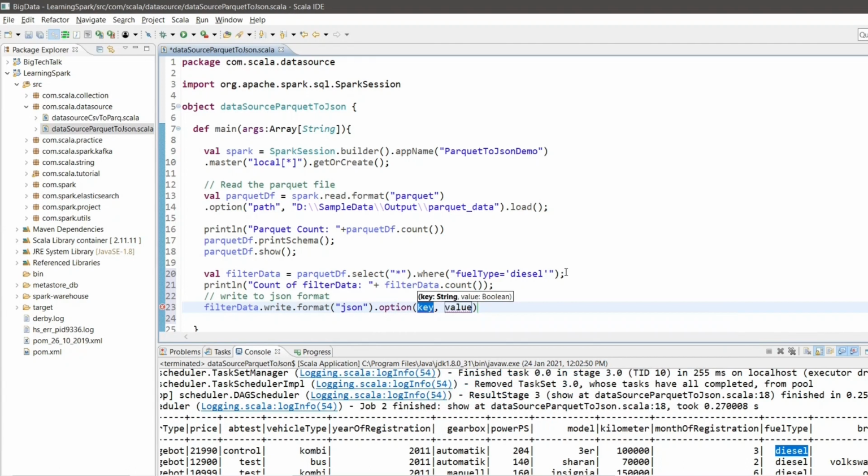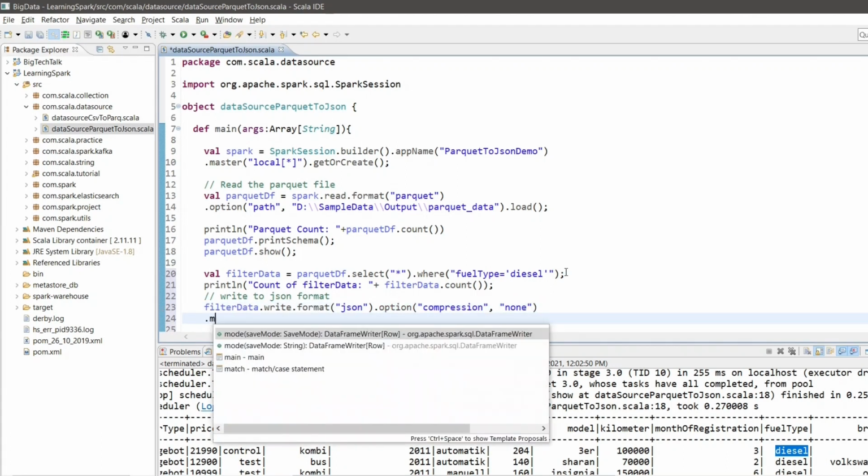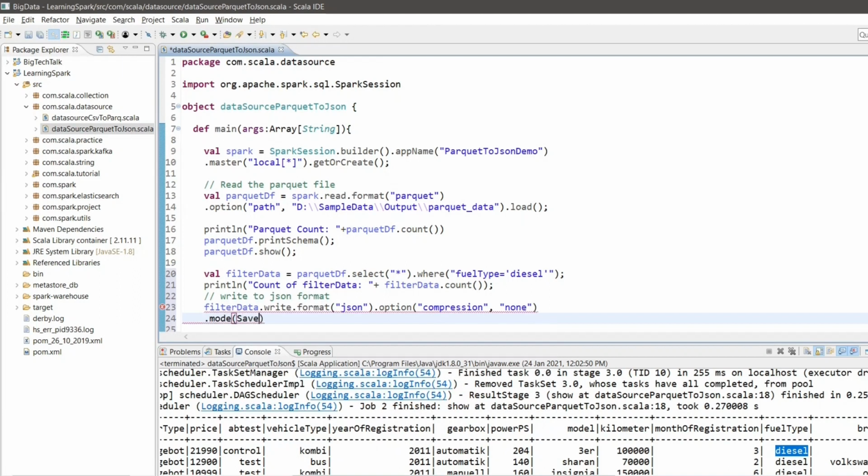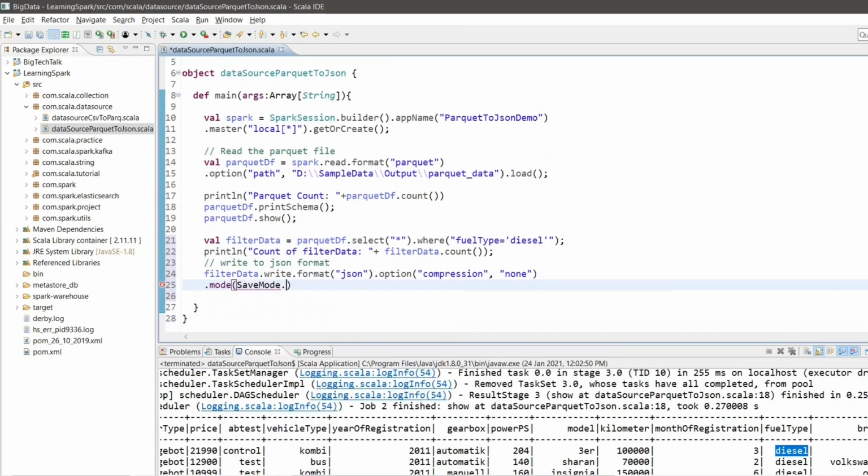So I will write dot option compression as none. And then I will set the mode as overwrite by writing dot mode SaveMode dot Overwrite. Okay, this will overwrite the file if it is already present.